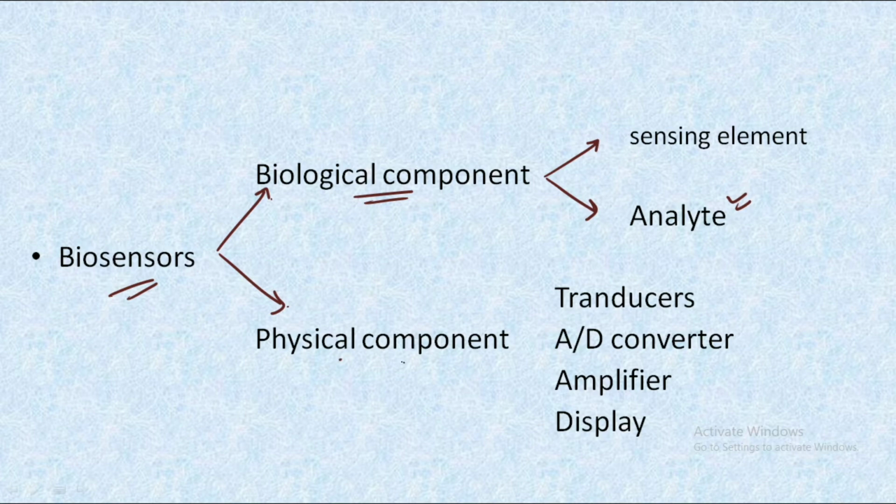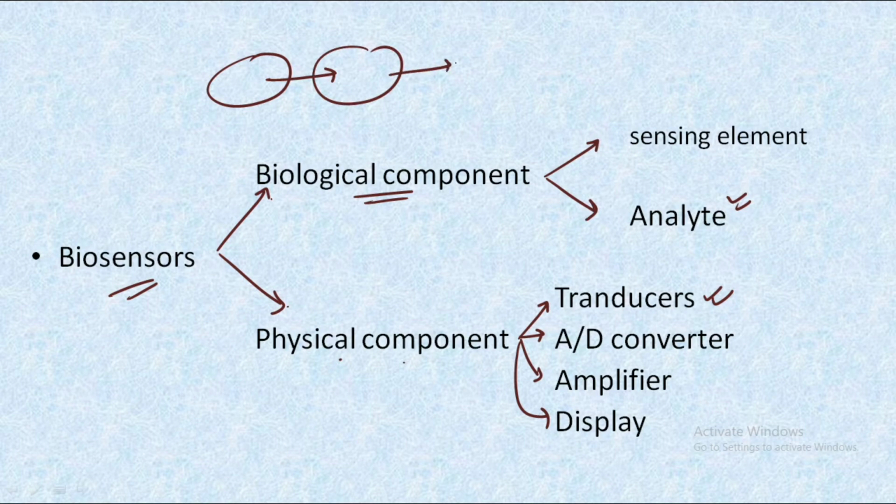Talking about the physical components, that is the signal transducer that we are using, and also the reader component that is used to read the final readings. So we have the transducer, the AD converter, the third one is the amplifier, and the fourth one is the display. The function of the transducer is to transfer the signals from the analyte to the reader device.